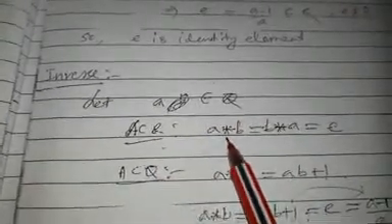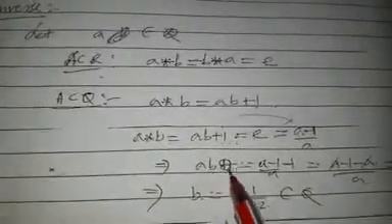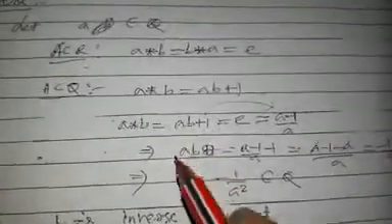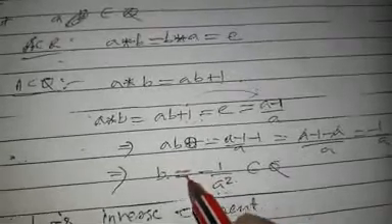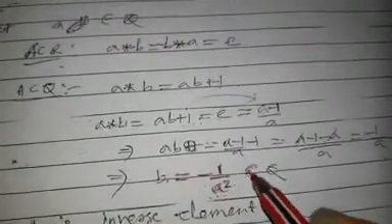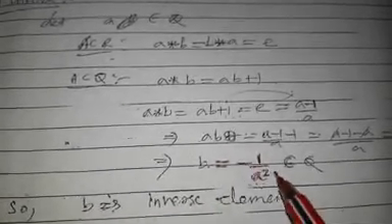Inverse: let A belong to Q. According to the inverse rule, A star B is equal to B star A is equal to E. According to the question, A star B is equal to AB plus 1, which is equal to E, which is equal to (A minus 1) by A. So AB is equal to (A minus 1) by A minus 1, that is equal to minus 1 by A. So B is equal to minus 1 by A square, which belongs to Q. So B is an inverse element, but A is not equal to 0. Similarly, you can do other questions.